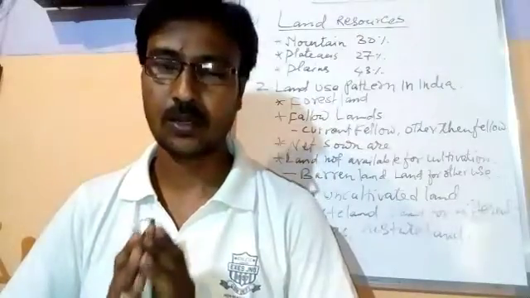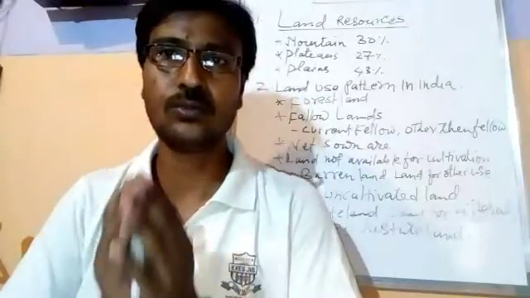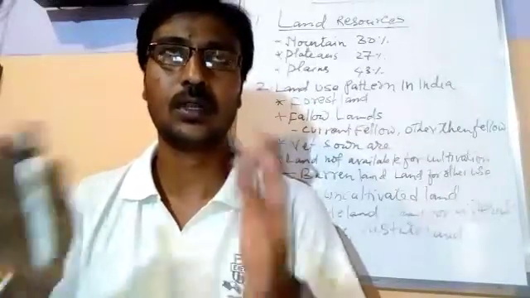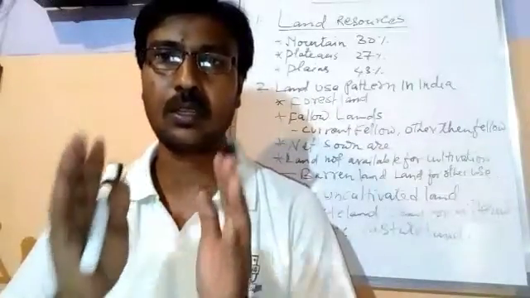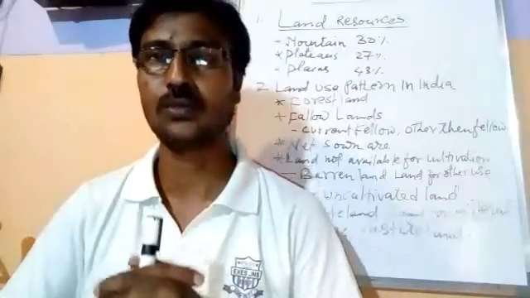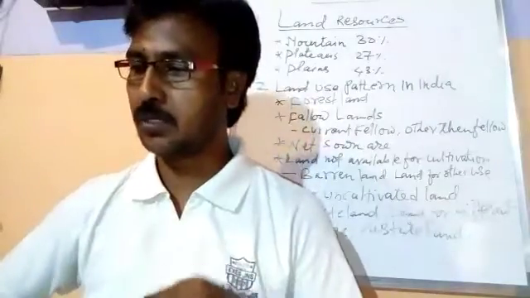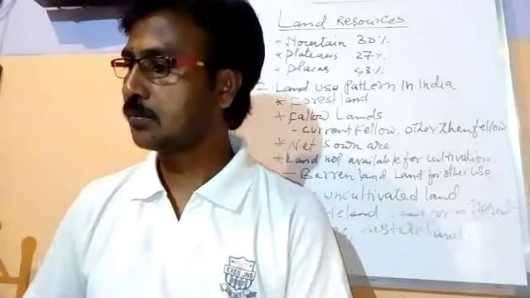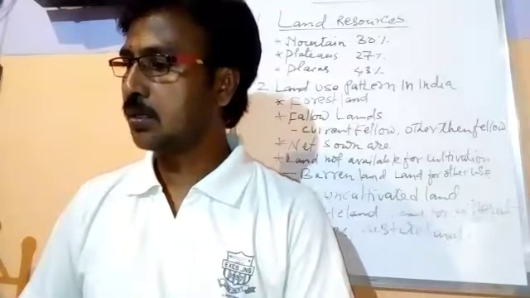It is the land which is mainly used for growing food crops, rice and wheat and other food crops. So these are the main lands used for cultivation, and that is known as the net sown area.